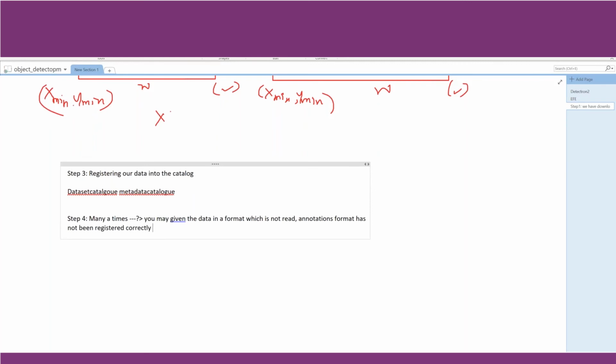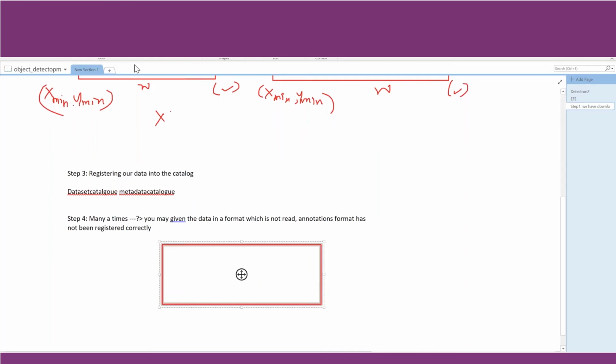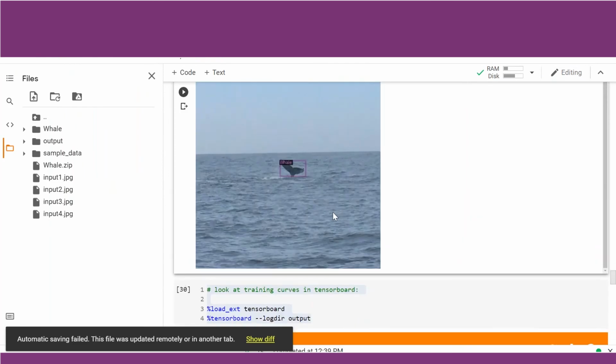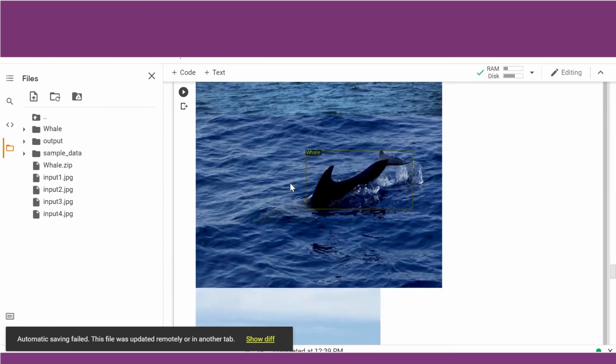In that case, even though the file is being read properly, suppose the object is here, instead of annotating this part, the annotations may reflect somewhere where the object is not there. For example, it may reflect somewhere here. If it gets trained on this kind of data, instead of taking these features, it will take the features of this part of the image. So we are just verifying whether our format is correct or not. We have done that in this set of code.